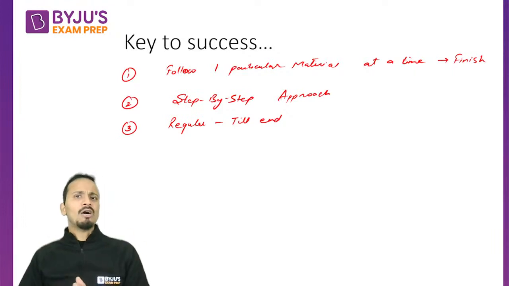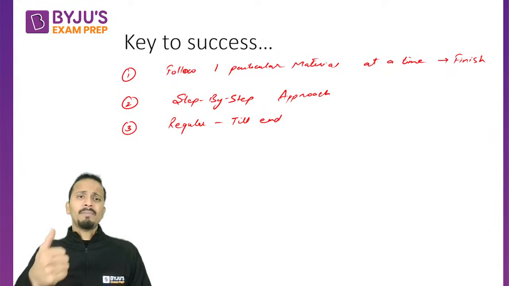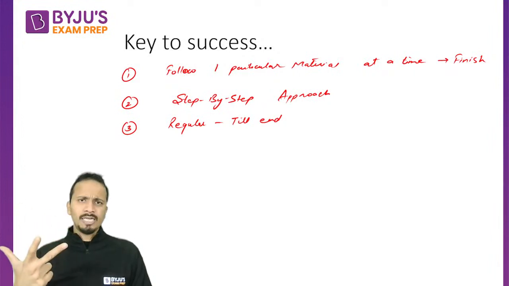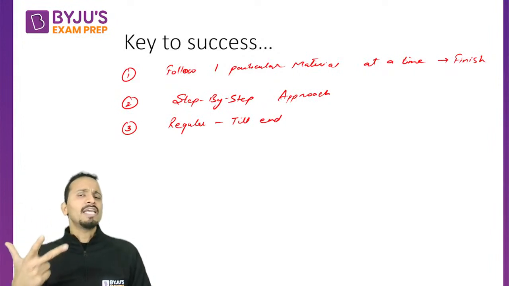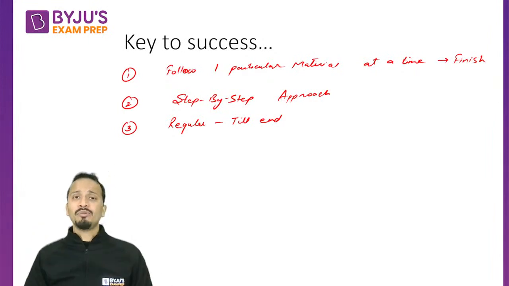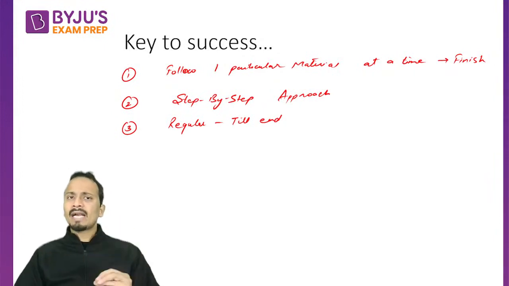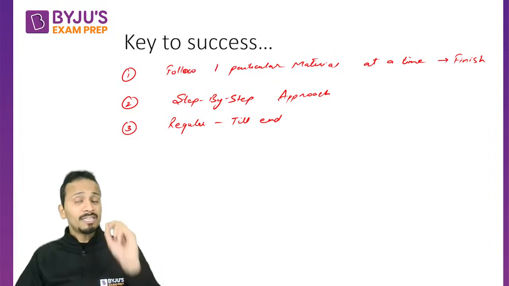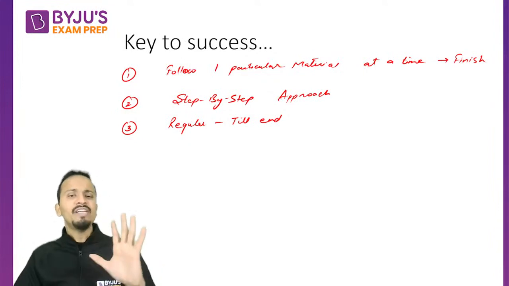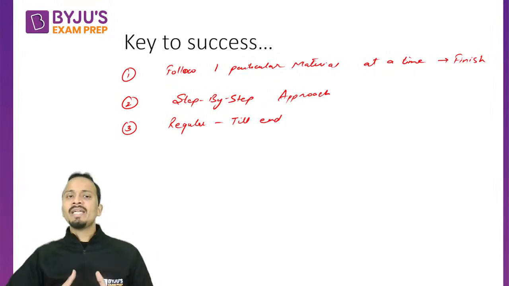Starting from now, allocate at least 3 to 4 days in 1 week towards the LRDI section. Let's say Monday, Wednesday, Friday. I'm giving these 3 days, and on every day you study LRDI for 2 hours each. This much is enough to secure 99 percentile. Believe me. So starting today, every alternate day, if you practice LRDI for 2 hours without fail, you will definitely get a good percentile in your CAT. That has to be maintained till the end.